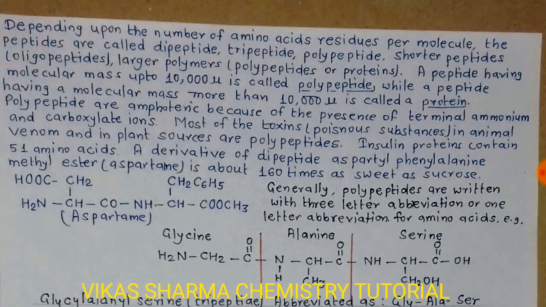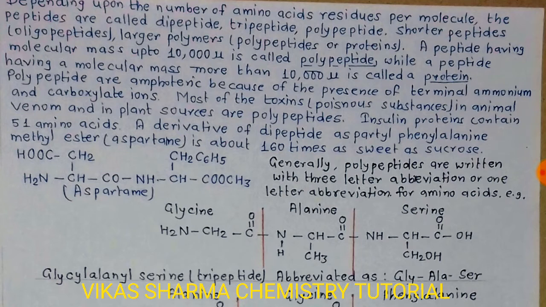A peptide having a molecular mass up to 10,000 units is called a polypeptide, while a peptide having a molecular mass of more than 10,000 units is called a protein. Polypeptides are amphoteric because of the presence of terminal ammonium and carboxylate ions.